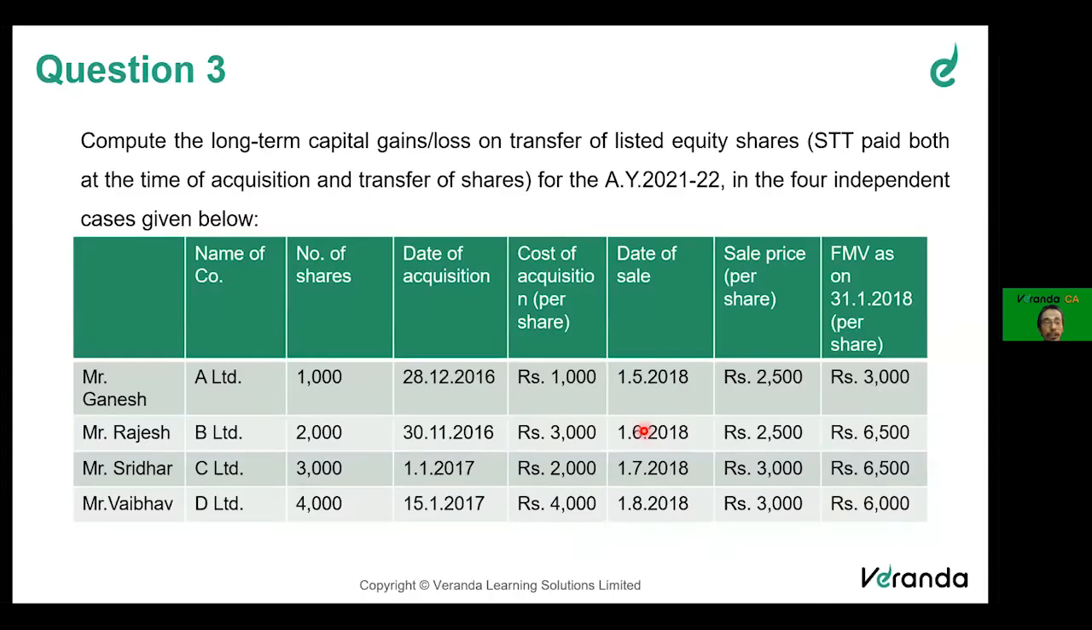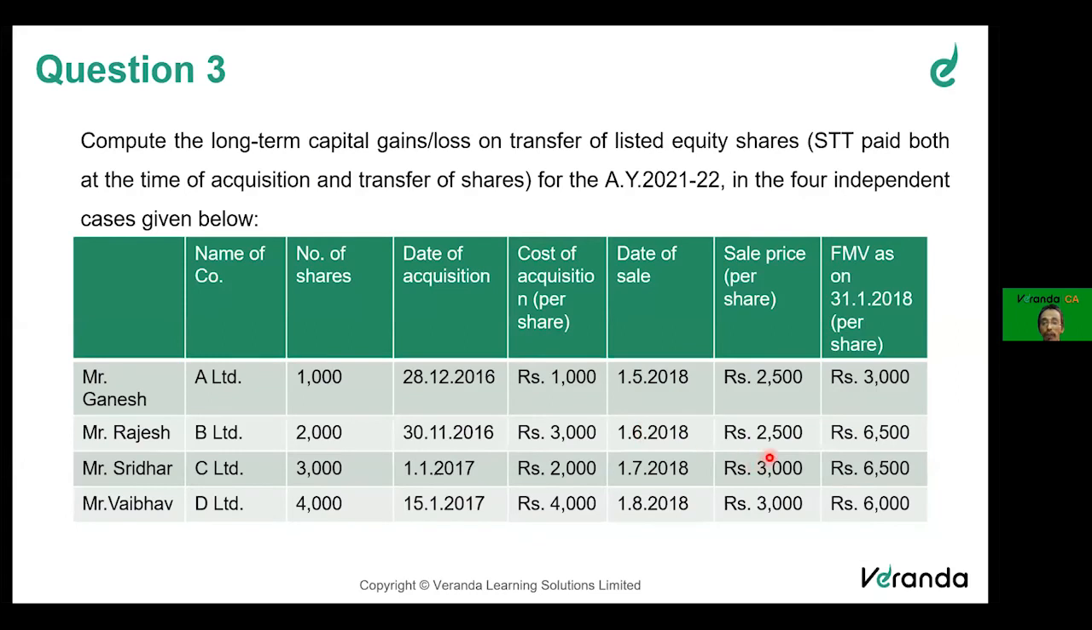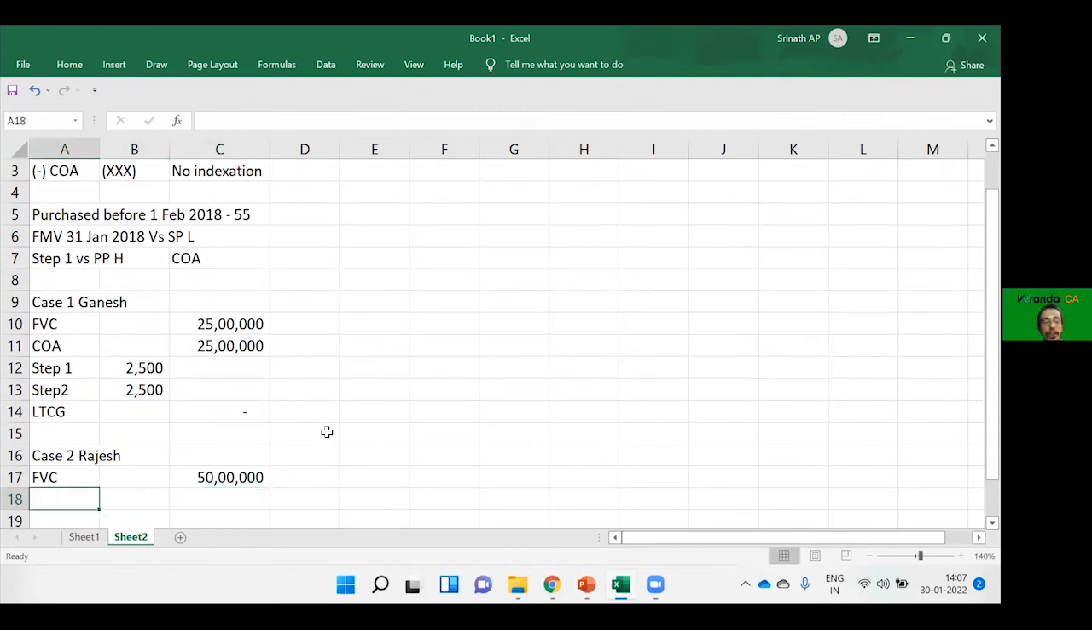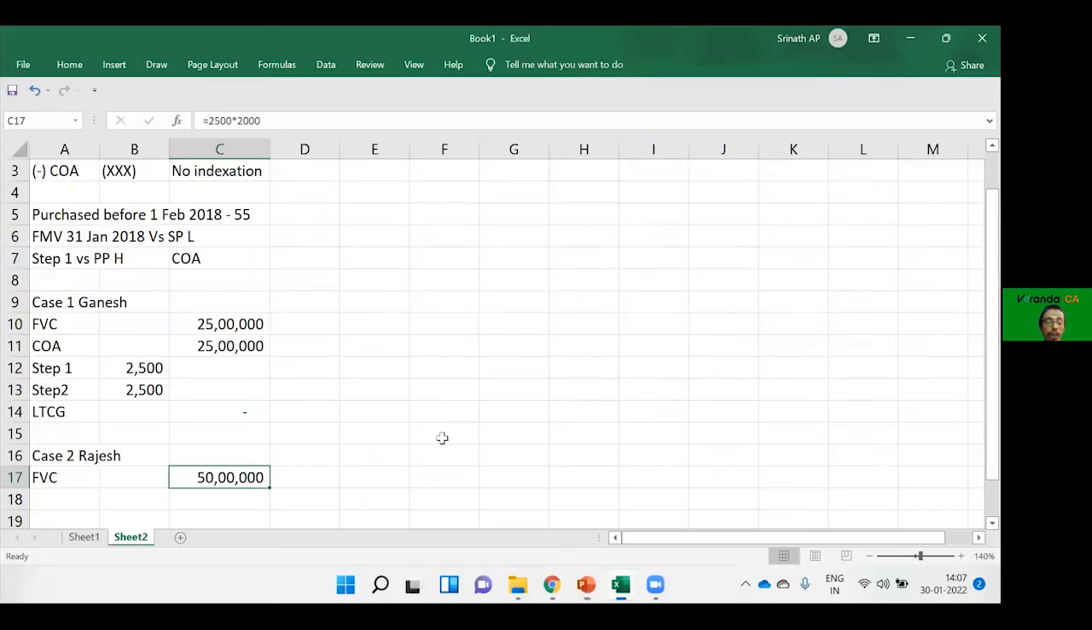Question number 2 is in the case of Rajesh. Case 2, Rajesh. Full value of consideration is how much? Again, here also it is 2,500 multiplied by 2,000, which is 50 lakhs. What is 2,000? Number of shares. Then we will now compute cost of acquisition.